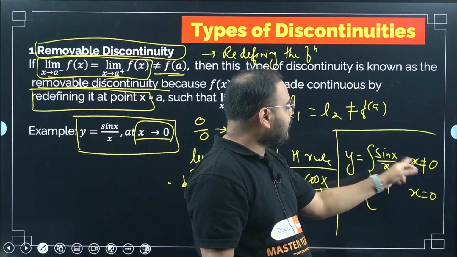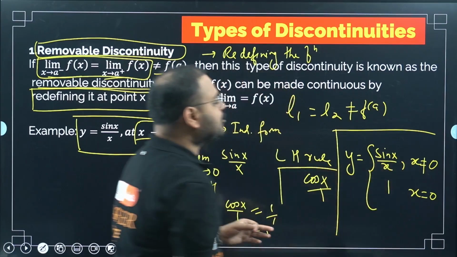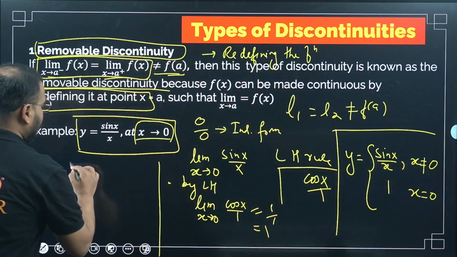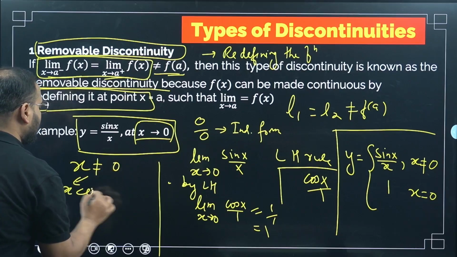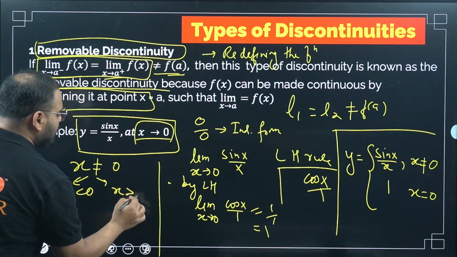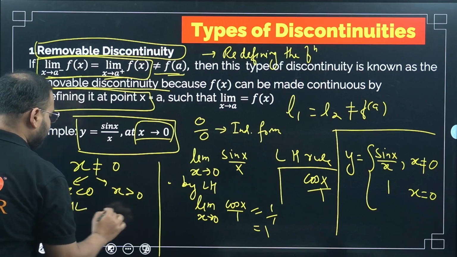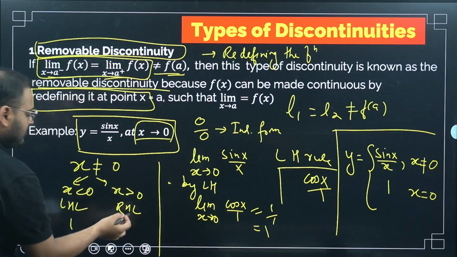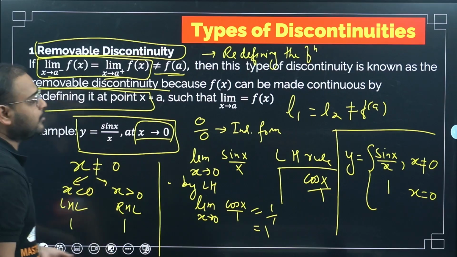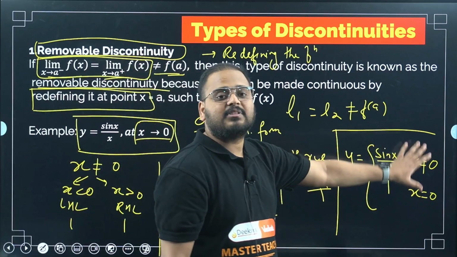What about this? X not equal to 0. I will have two conditions. One is x less than 0, the second one is x greater than 0. This is my LHL, this is my RHL. I've got the limit as 1. It means even though x is not equal to 0, I'm getting both the values as 1 only. So this will be the same thing.